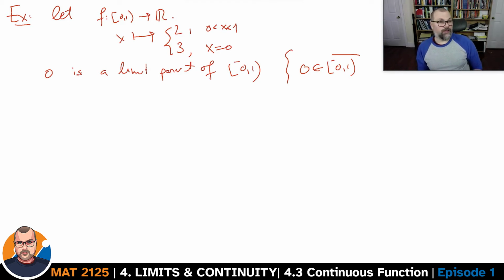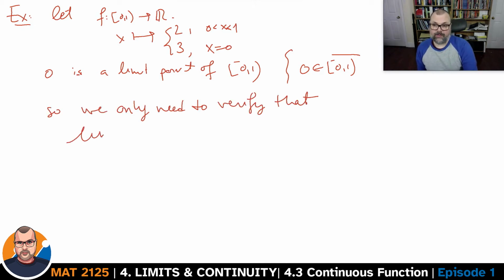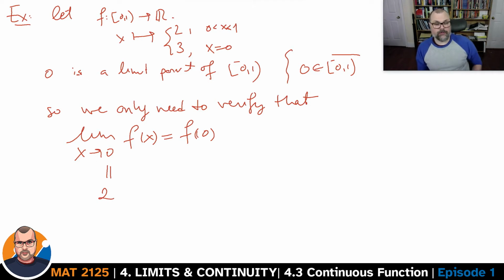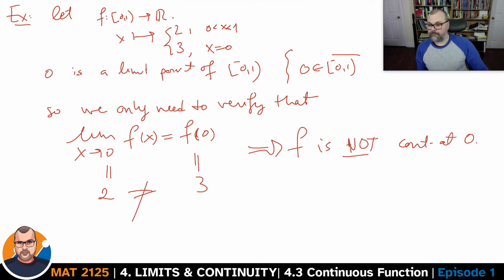So the only thing we need to verify in this case is the limit when x goes to 0 of f at x against f at 0. We've already seen that the limit when x goes to 0 of f at x is 2. We know what the value of the function is at 0. That's equal to 3. 2 is not equal to 3, so f is not continuous at 0.